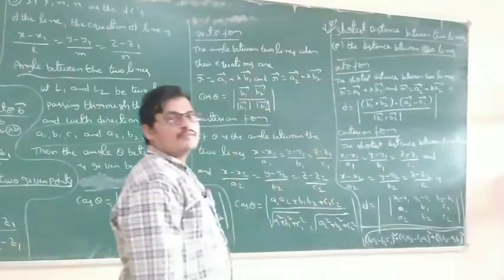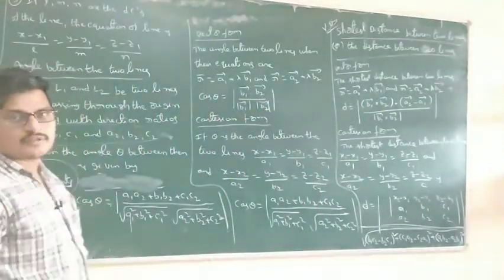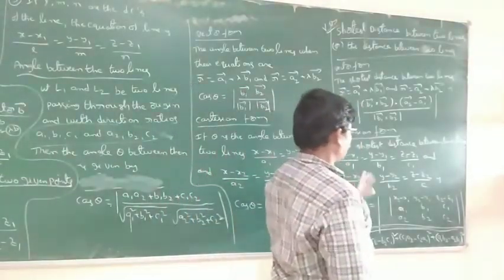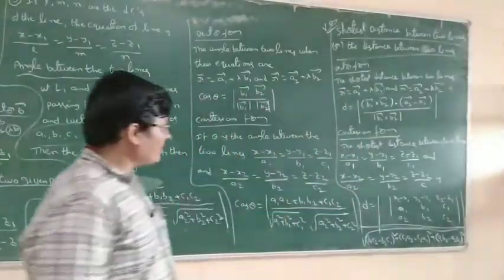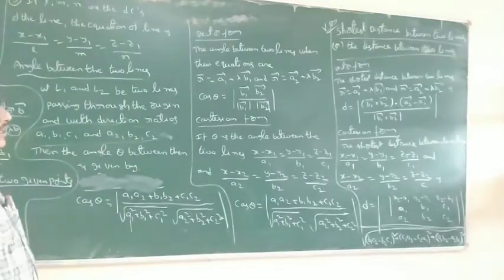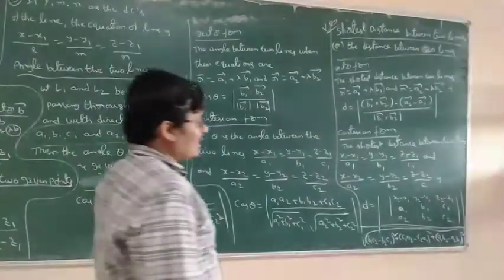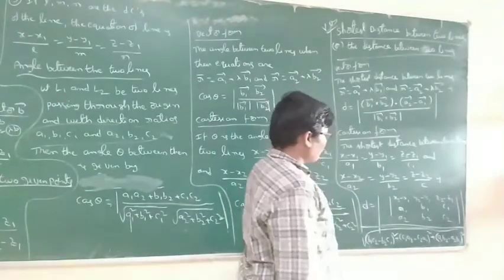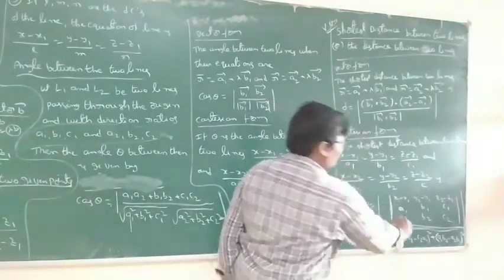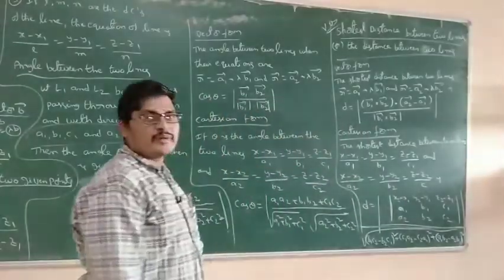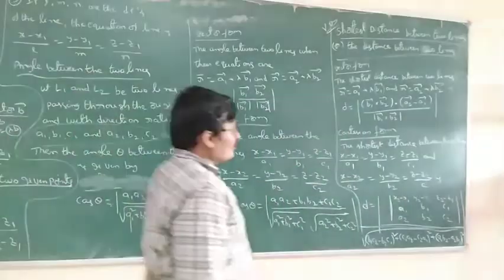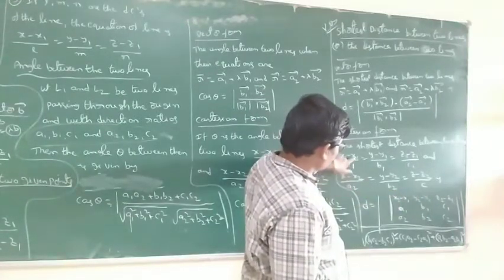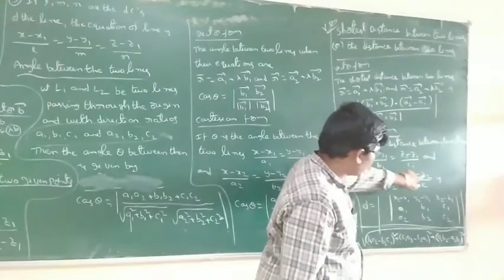This is divided by the modulus of b1 cross b2, using the formula root of a square plus b square. Now the Cartesian form: the equations are (x minus x1) by a1, (y minus y1) by b1, and (z minus z1) by c1, and similarly for the second line. The distance d is the determinant of a 3 by 3 matrix. The first row is x2 minus x1, y2 minus y1, z2 minus z1.